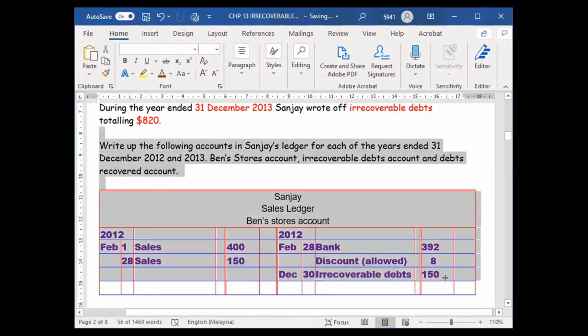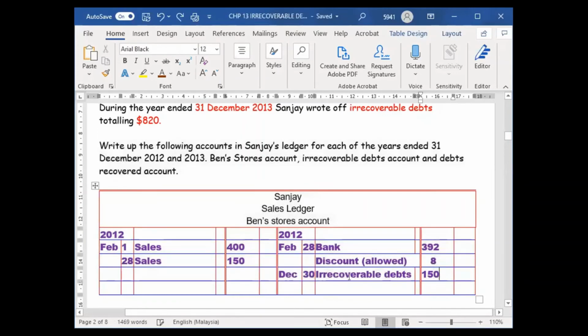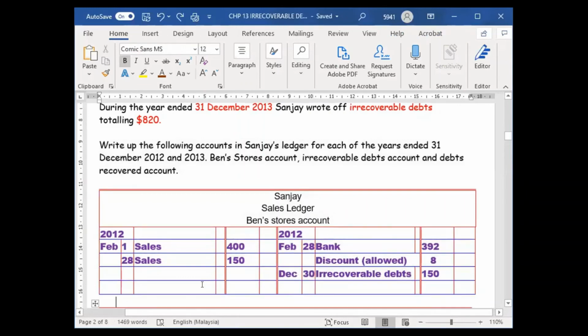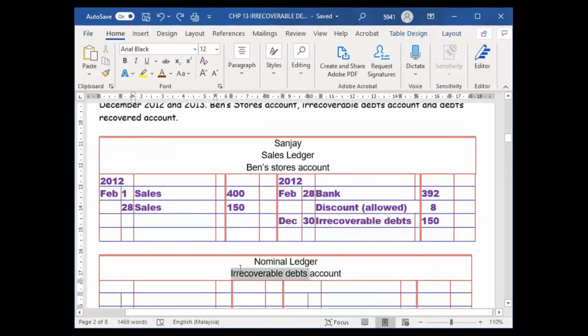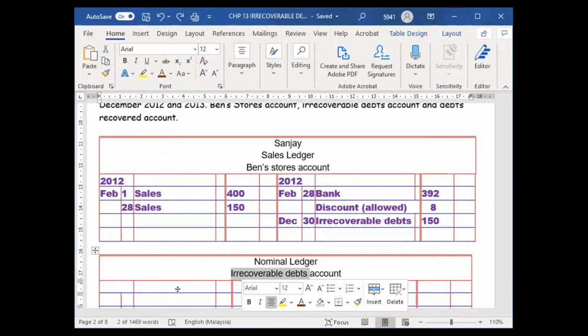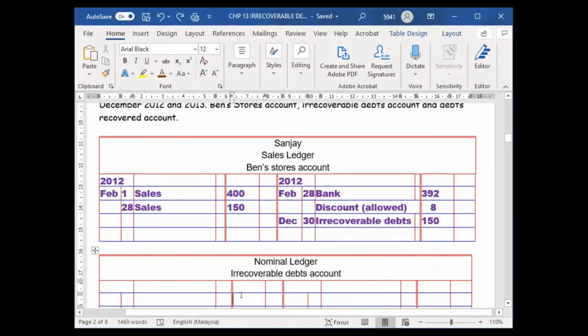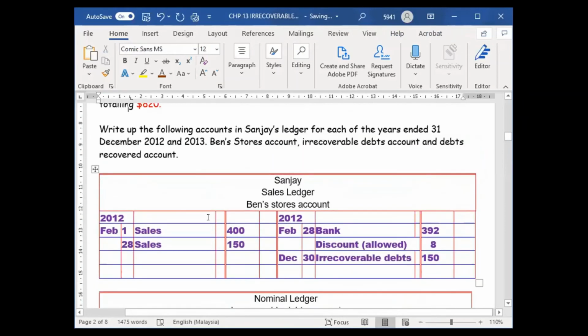So I will credit the trade receivable account, and I will debit the irrecoverable debt. How much? 150. So I write here 150. The date will be 2012 December 30th, and this one I write Bank Stores, because we know the name is Bank Stores. After that we continue.